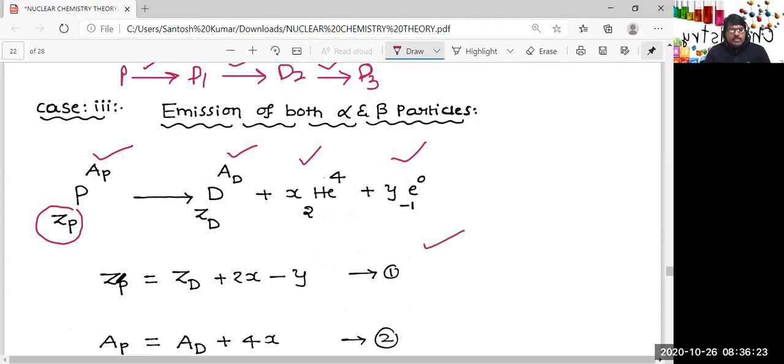And there are two unknowns. Zp and Zd will be given in the question, and we need to find x and y. There are two unknowns, so we need to get one more equation. We can easily get another equation by taking masses into consideration.